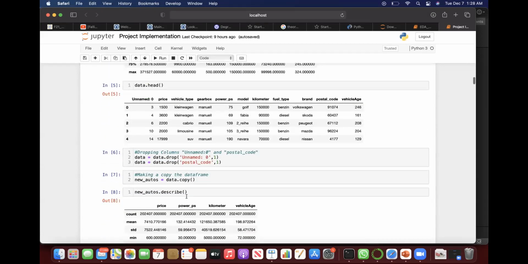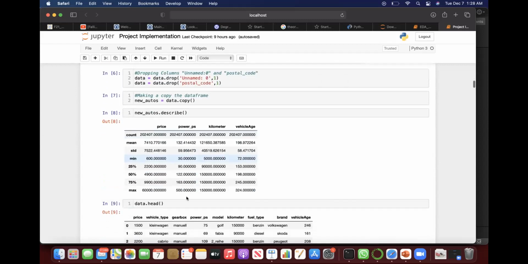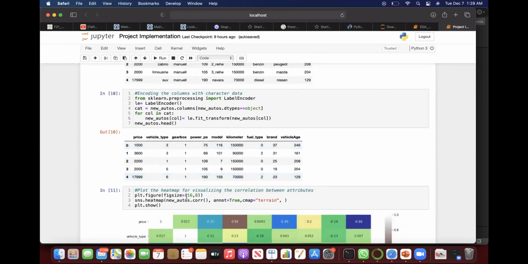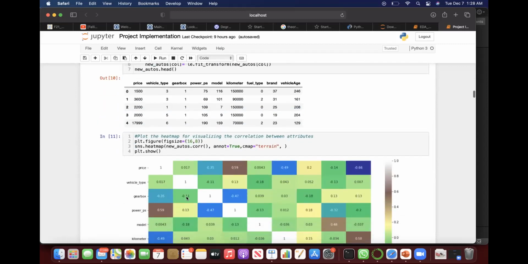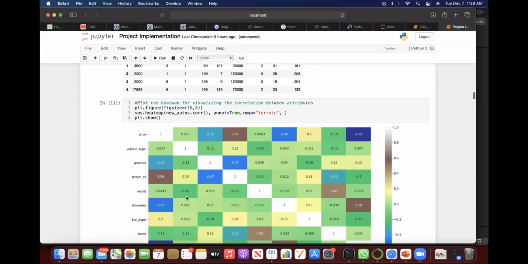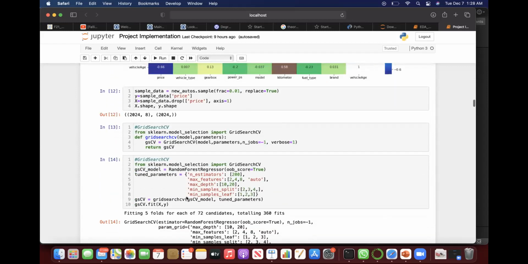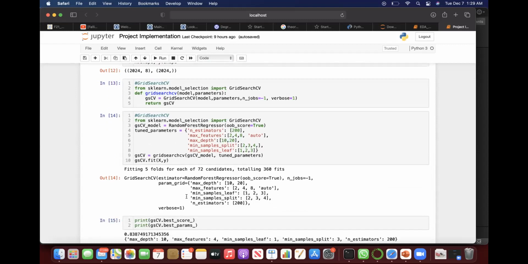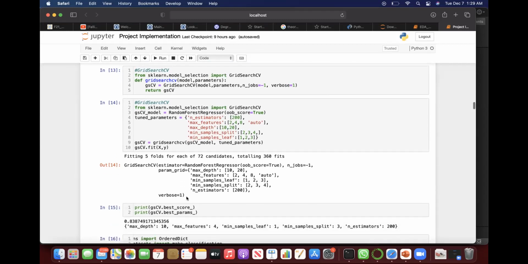Then we drop the unnecessary columns and make a copy of the data frame. We'll start with encoding the columns with character data, and we'll plot the heat map for visualizing the correlation between the attributes. Coming to the grid search, it implements the fit and score methods, and the parameters of the estimator used to apply these methods are optimized by cross-validation grid search over a parameter grid.